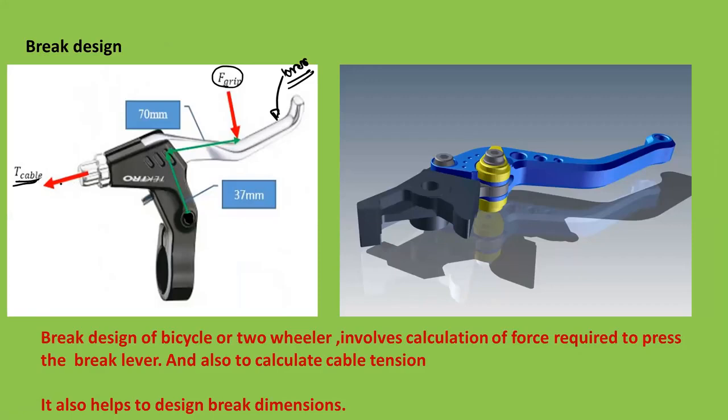So this is the brake cable, okay. And with the help of this cable, it is transmitted to the brake caliper, which is connected to the wheel, okay, and then the brake is applied. So when we design a brake lever, we have to find out how much force is required in order to maintain the proper grip at the brake caliper, okay. Depending on this, we can find this force of application, which is F grip. So this part requires force analysis, and this is an application of engineering mechanics.